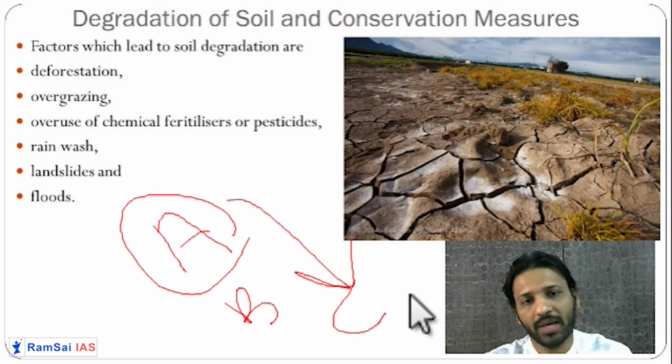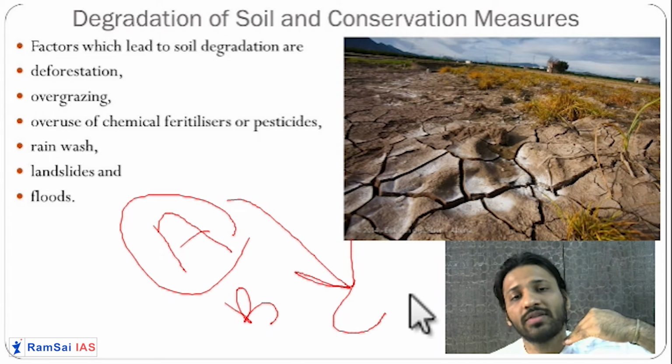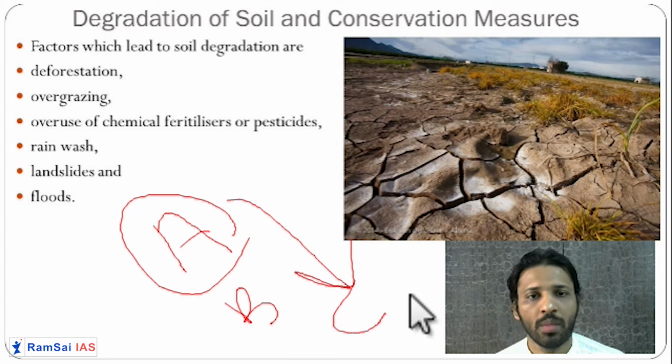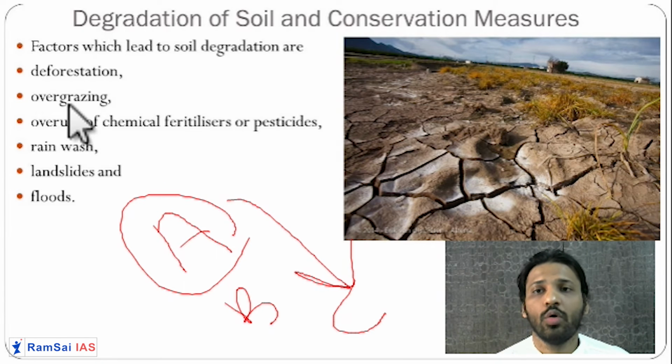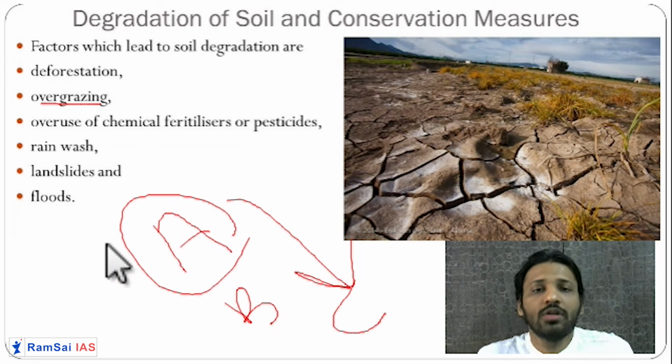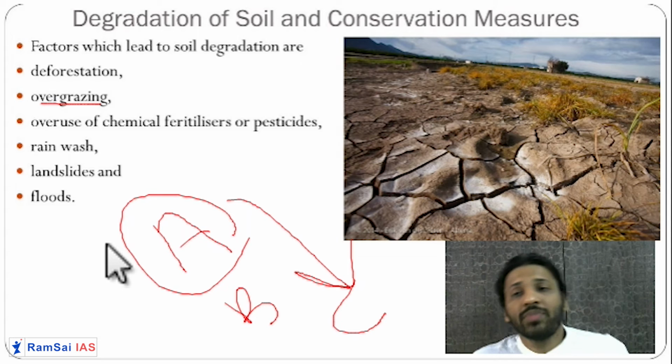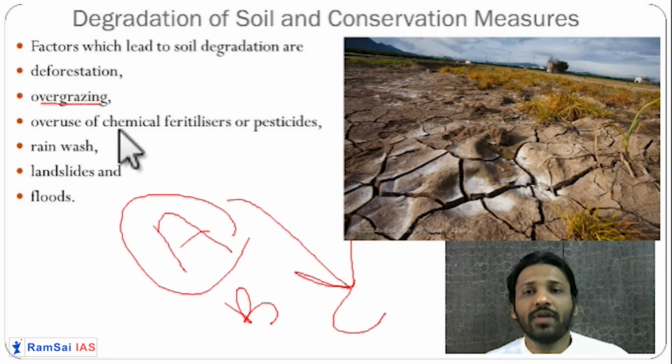So why does this soil degradation happen? First, let us say the upper surface of the soil gets washed away in the flood. Because of deforestation, there is no grass cover, so the upper surface of the soil will be washed away in the rainfall or in the flood. Deforestation and overgrazing by animals mean there won't be any grass to hold the soil. Grass holds soil very nicely. So overgrazing is also responsible for the degradation of the soil.